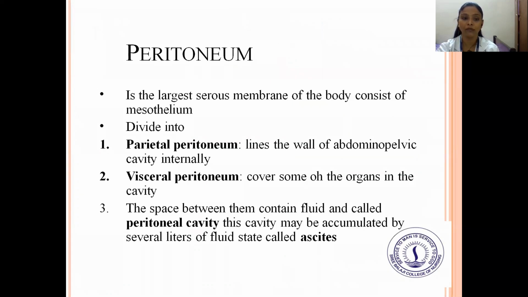And next is the peritoneum. It is the largest serous membrane of the body, consists of mesothelium, and is divided into parietal peritoneum and visceral peritoneum. So, what is parietal peritoneum? It lines the wall of the abdominopelvic cavity internally. Visceral peritoneum covers some of the organs in the cavity. The space between them containing fluid is called the peritoneal cavity. This cavity may accumulate several liters of fluid, a state called ascites. This is one of the disease conditions where the patient may have increased fluid collected in the peritoneal cavity.